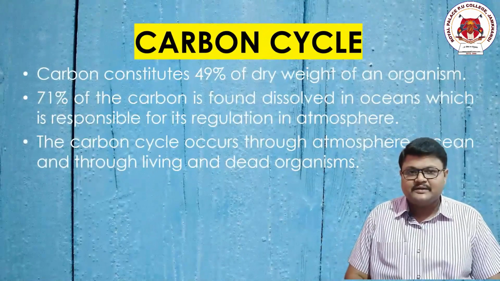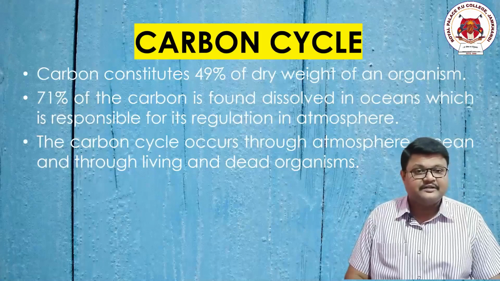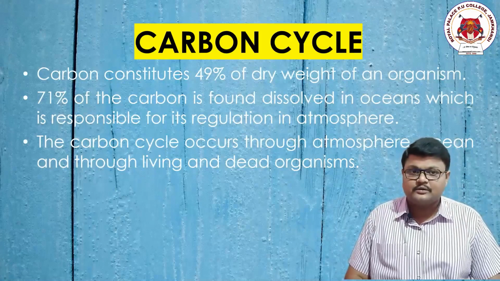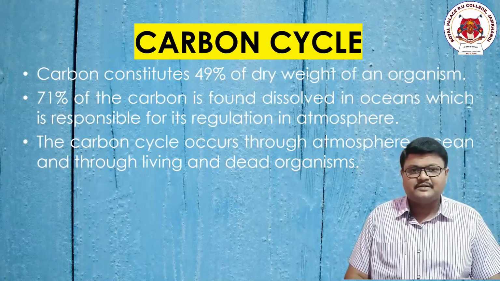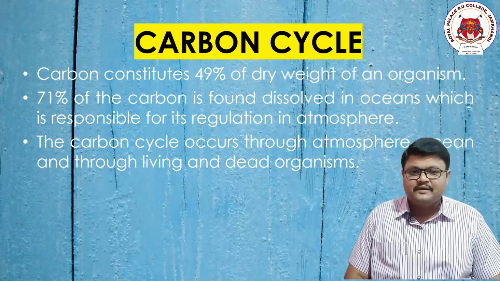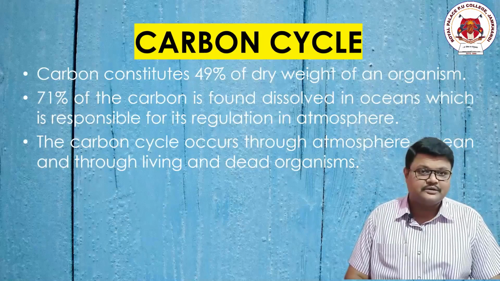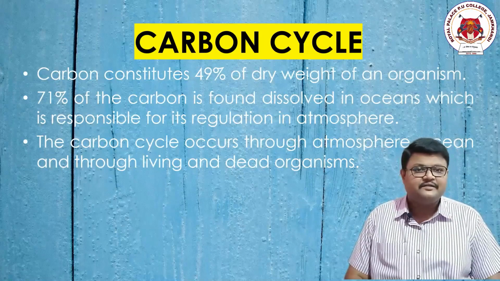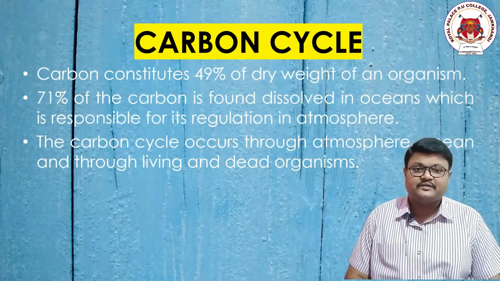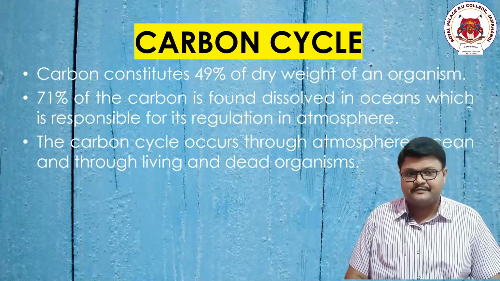Point number 1, carbon is present in our body. Carbon is present in the atmosphere. Carbon is present in the water. Carbon is present even in the soil in different forms. So where is this carbon present in our body? When we say there is a production of glucose, there is utilization of glucose, there are continuous metabolic reactions with respect to glucose. C6H12O6 is nothing but a carbon, hydrogen and oxygen combined derivative. So carbon is present there.